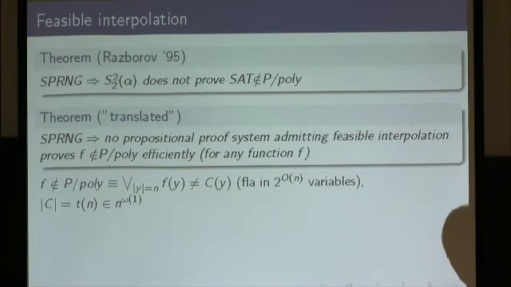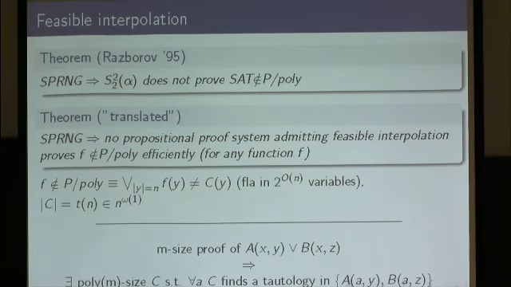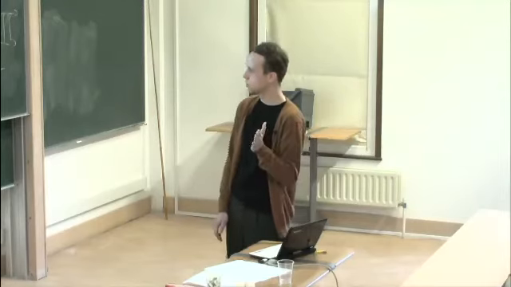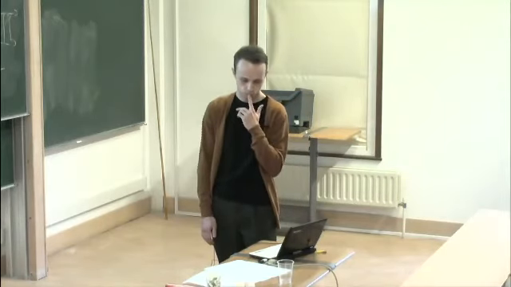Now I should define what is this feasible interpolation. We say that the propositional proof system admits feasible interpolation if whenever there is an m-size proof of A(x,y) or B(x,z), where x are the only common variables of A and B, then there is a poly(m)-size circuit such that for any assignment a to the variables x, the circuit C can decide which of these disjuncts A or B is true.